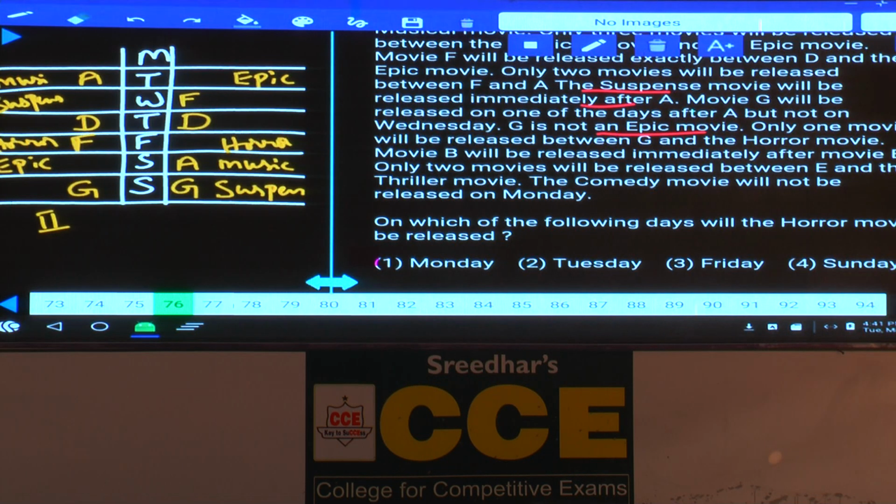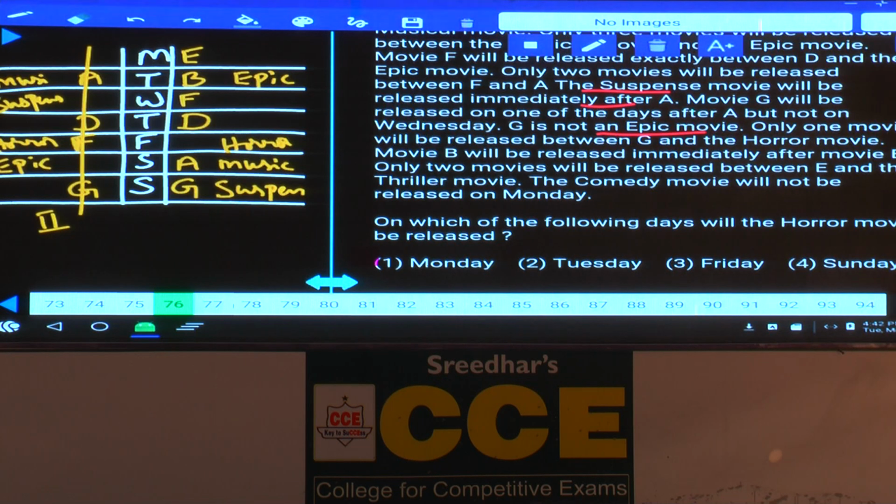B is immediately after E, and in the first case B is immediately after E, that is Tuesday and Monday. Now in the second case, B immediately after E is not possible, isn't it? Because there are no adjacent vacant places. The second case is ruled out, now we are left with only the first one.